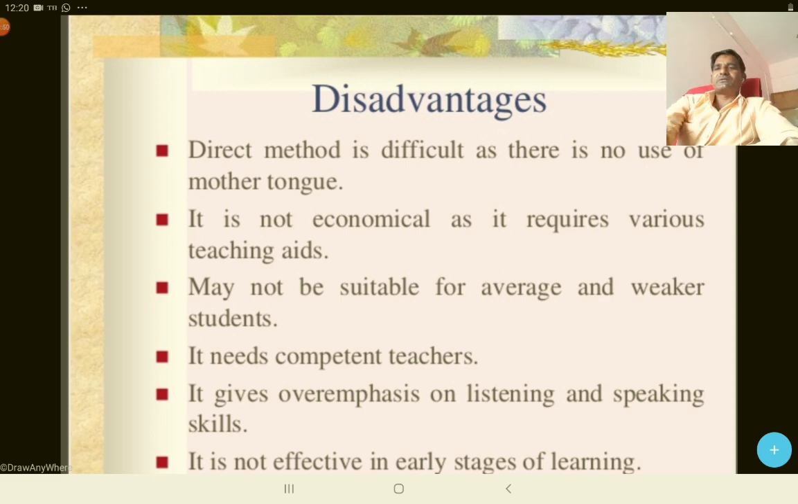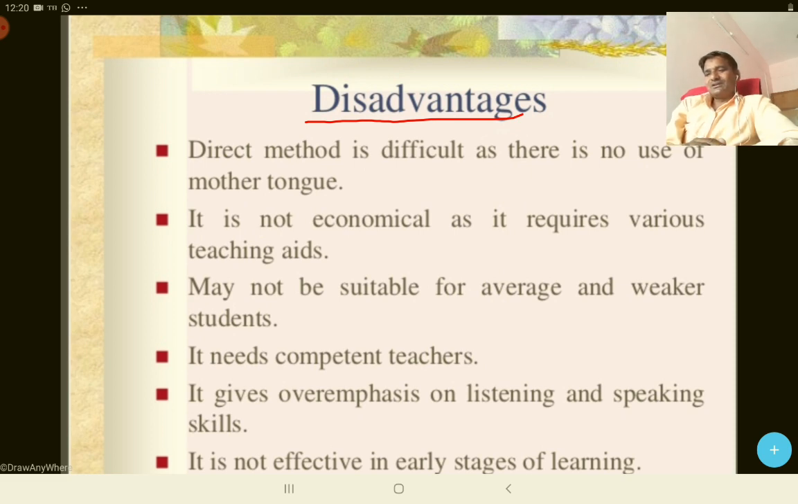Now let's cover the disadvantages of this method. Friends, every coin has two faces. So in this process we will discuss the disadvantages of this method. The first says that the direct method is difficult as there is no use of mother tongue.